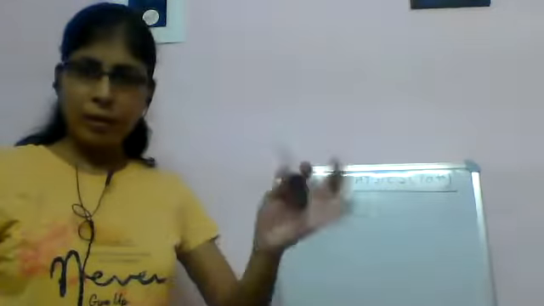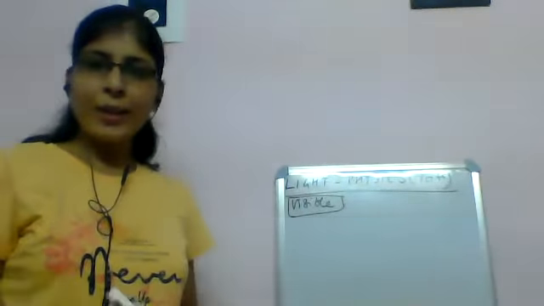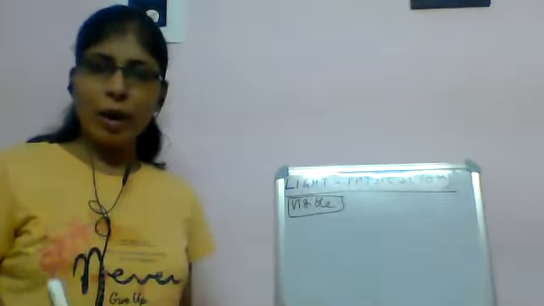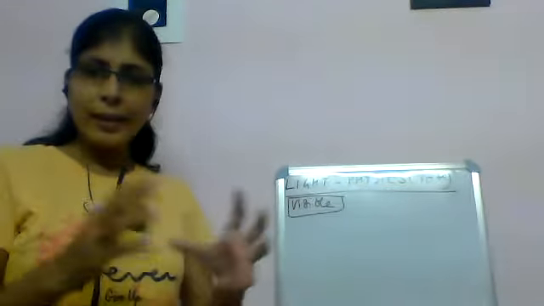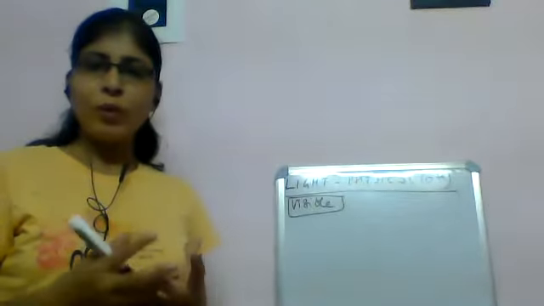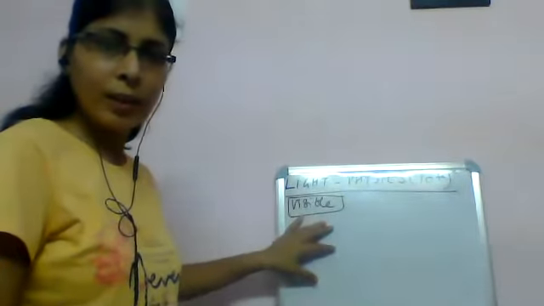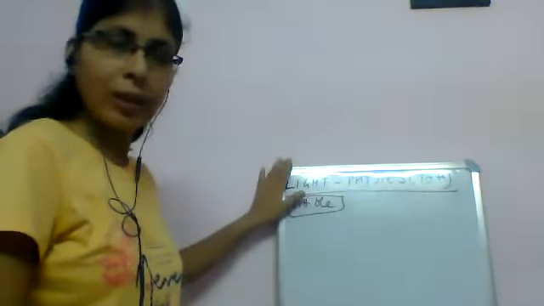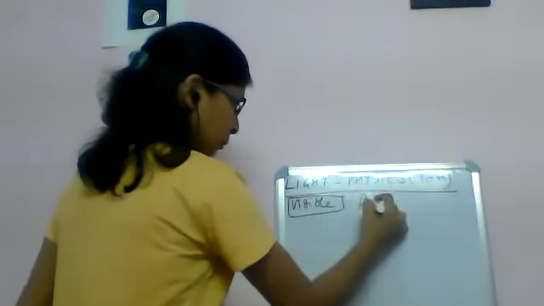So I can see anything around me only in the presence of light. Light enables us to see things. And the first part of this chapter is about reflection.